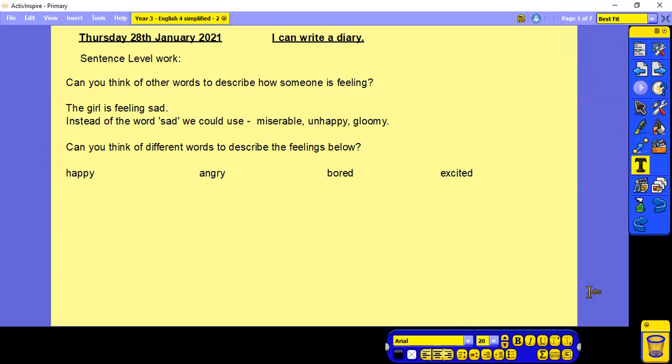I'm just going to minimise me. So let's start by writing the long date and underlining, and the learning objective, I can write a diary, and underlining. So our sentence level work.